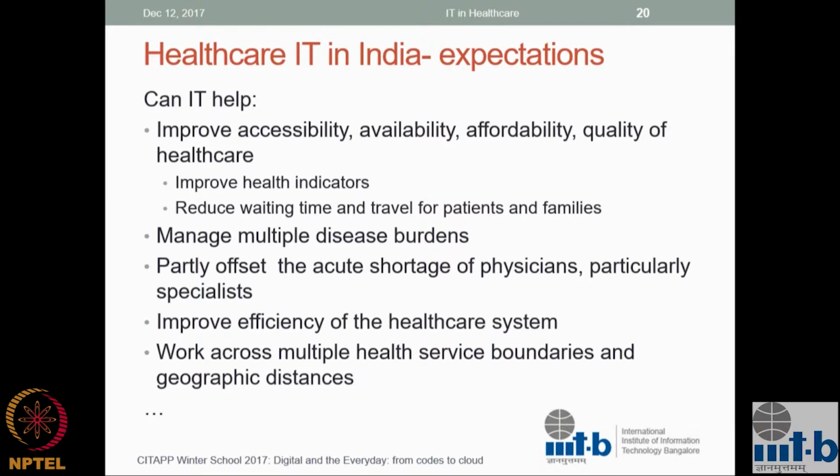And then how can we improve the efficiency of it? While a lot of money and effort is being spent, is it doing the right thing? Is it producing the results? So how do we track it? How do we monitor it, and so on? So this is the other place that IT is expected to help. And all the challenges of India, of large geographic distances, different entities that are providing health service, and so on.